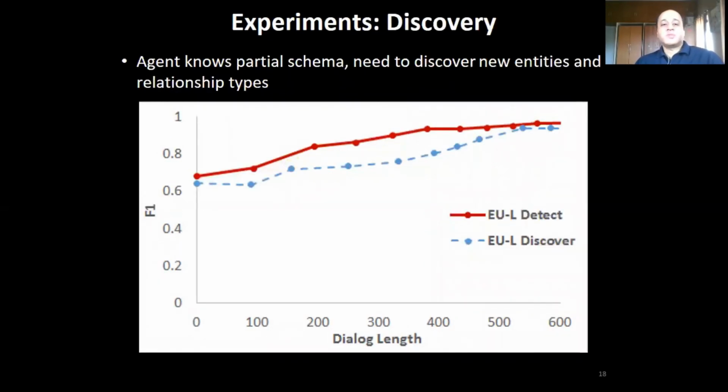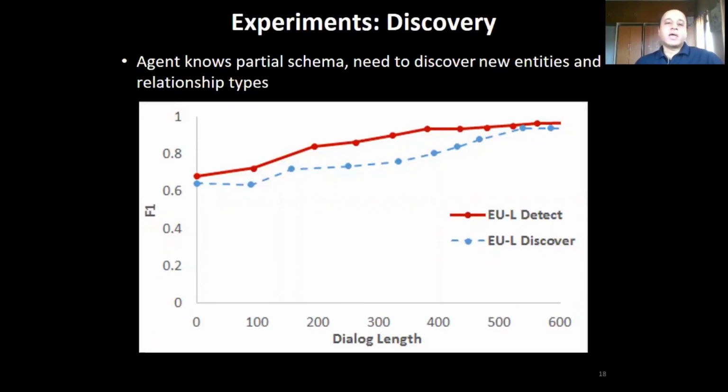In the second experiment, we look at discovery, where the agent actually needs to discover new entities and relation types in the test set. Here we see that the discovery agent, EUL, slowly catches up with the detection agent, which is the skyline. Again, recall that the active learning based baselines are unable to address this task.